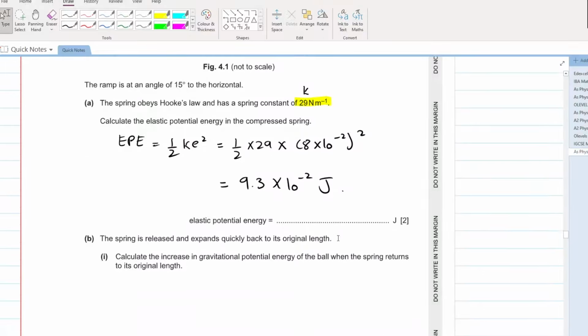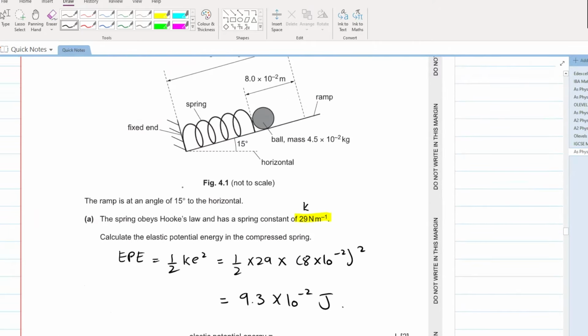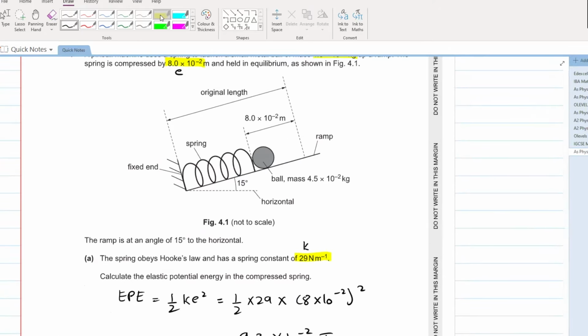The spring is released and expands quickly back up to its original length. Calculate the increase in gravitational potential energy of the ball when the spring returns to its original length. So if the spring returns to its original length, the ball is traveling 8 into 10 to the power of minus 2 in the diagonal direction.